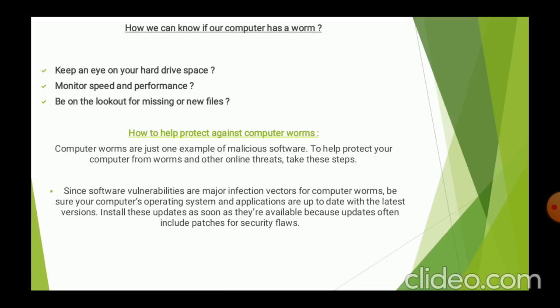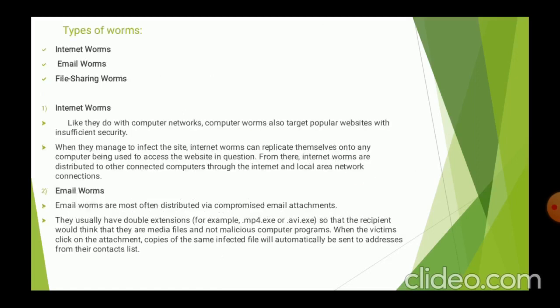Install these updates as soon as they are available, because updates often include patches for security flaws. Phishing is another popular way for hackers to spread worms. Always be extra cautious when opening unsolicited emails, especially those from unknown senders that contain attachments or links. Be sure to invest in a strong internet security software solution that can help block these threats. A good product should have anti-phishing technology as well as a defense against viruses, spyware, ransomware, and other online threats.